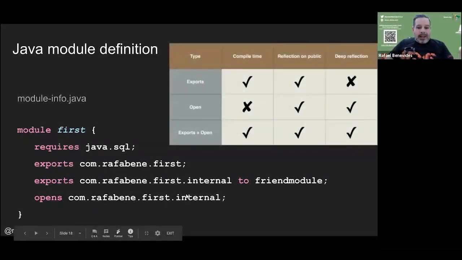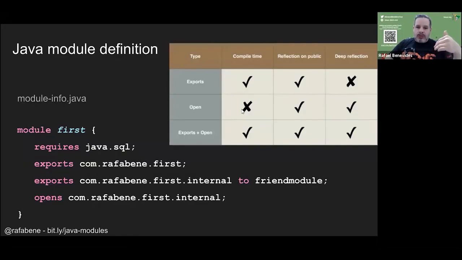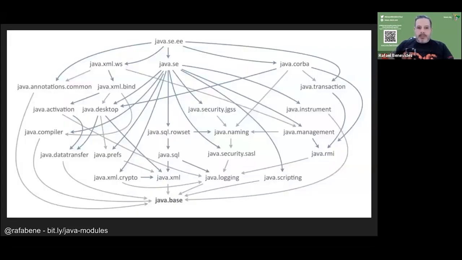When I open a package, that makes it available to use reflection, but it's not available at compile time. That's the purpose of exports. So opens will make it available for usage of reflection, not only on public, but also on private members. And I can, of course, use exports and opens, which will make the class publicly available to use at compile time, reflection, and reflection on private members.